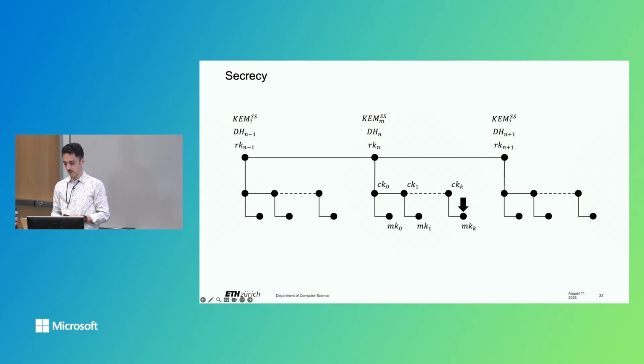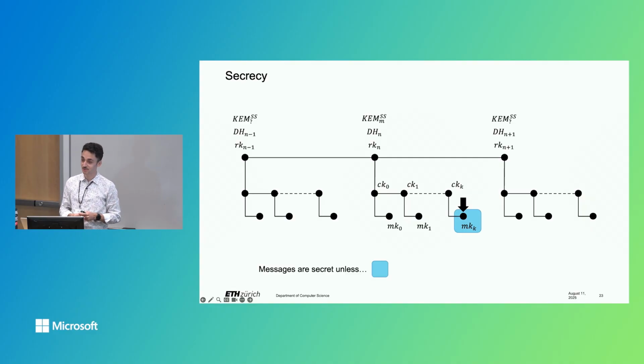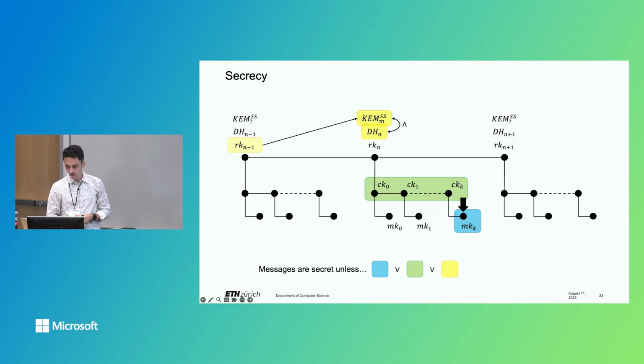So in our secrecy lemma, we formalize that messages are secret unless at least one of the following types of compromise occur. Either the message encryption key got revealed to the adversary. I hope you're convinced that if they learn the exact message encryption key, the adversary is also able to learn the message. What could also happen is that the adversary learns one of the chain keys used to derive this message encryption key MK, or both the Chem shared secret and the Diffie-Hellman shared secret, which encodes the hybrid security guarantees that iMessage intends to provide.